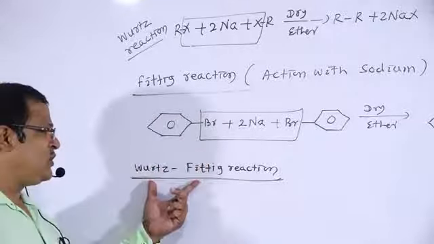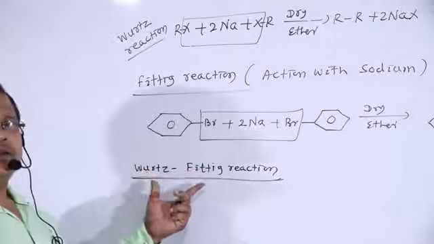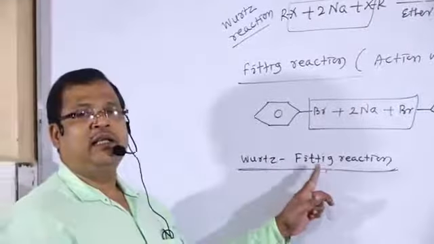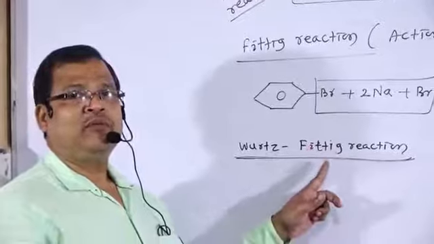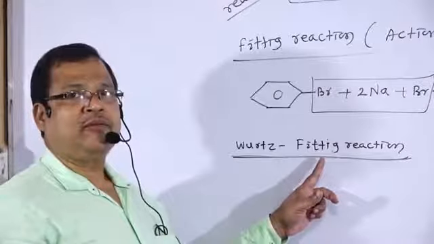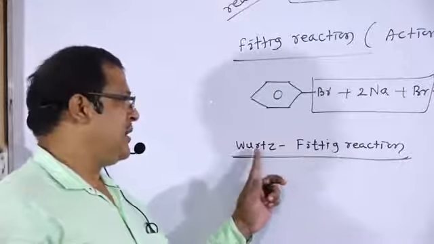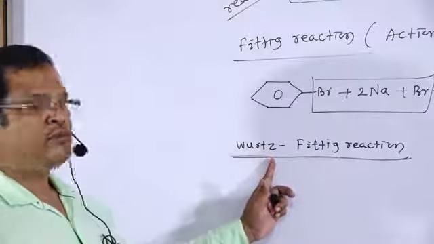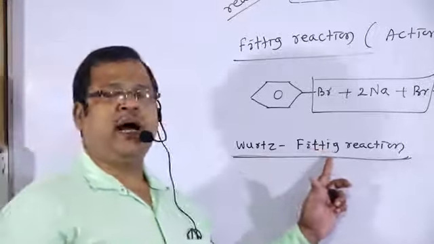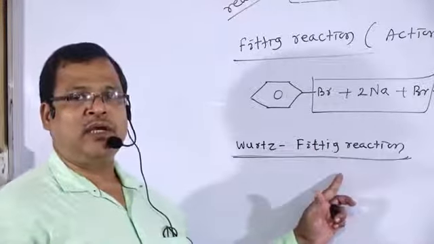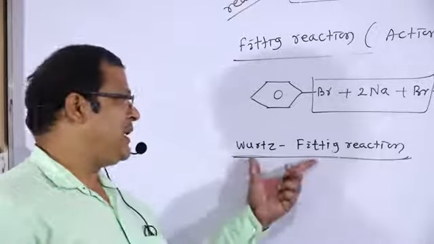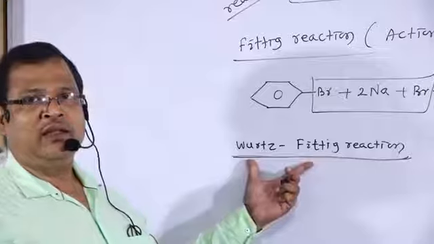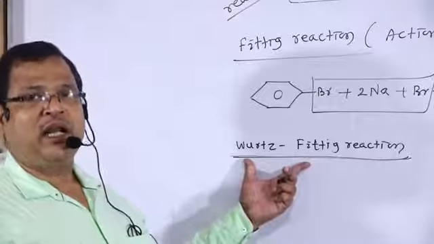So what is the Wurtz-Fittig reaction? That is the reaction of alkyl halide with aryl halide in presence of sodium and dry ether. Because we know the Wurtz reaction is shown by alkyl halide with metallic sodium, and the Fittig reaction is shown by aryl halides with metallic sodium and dry ether.